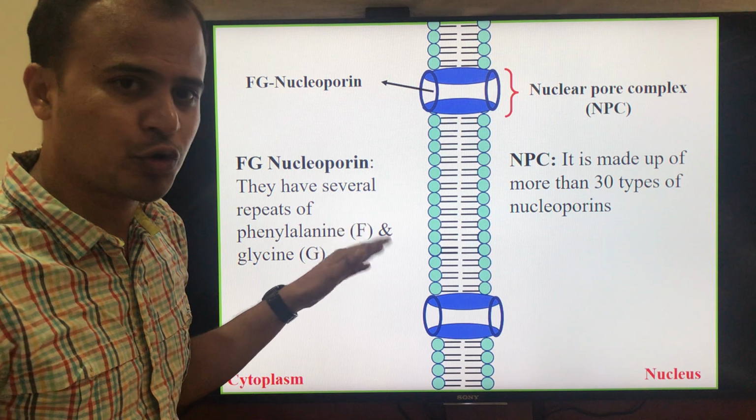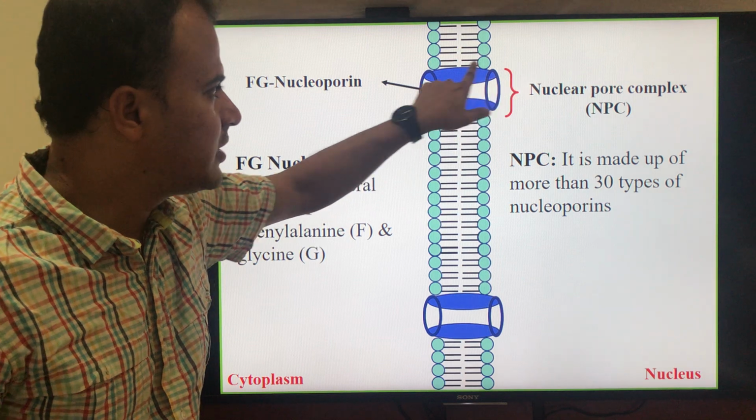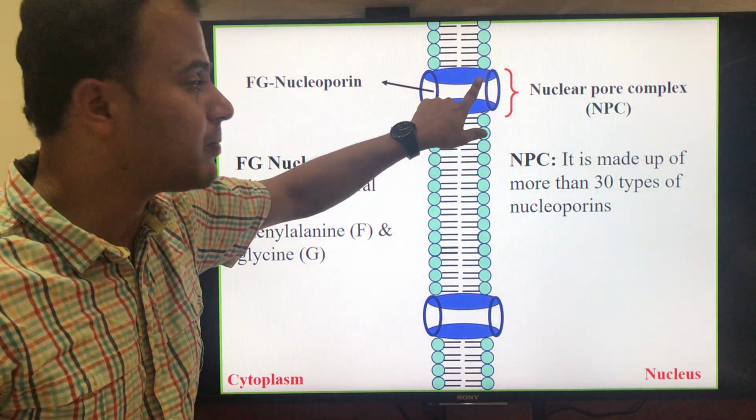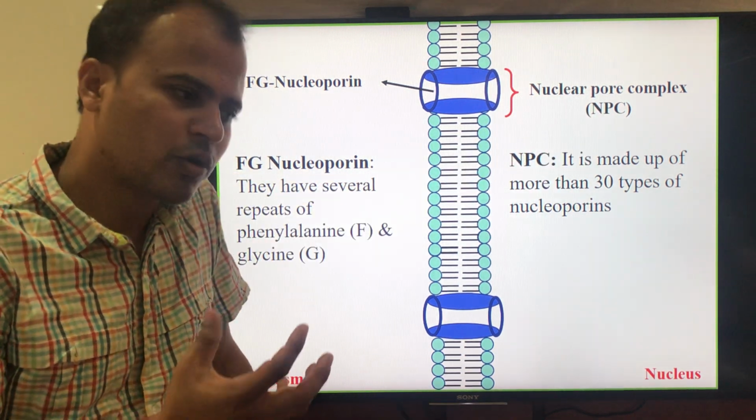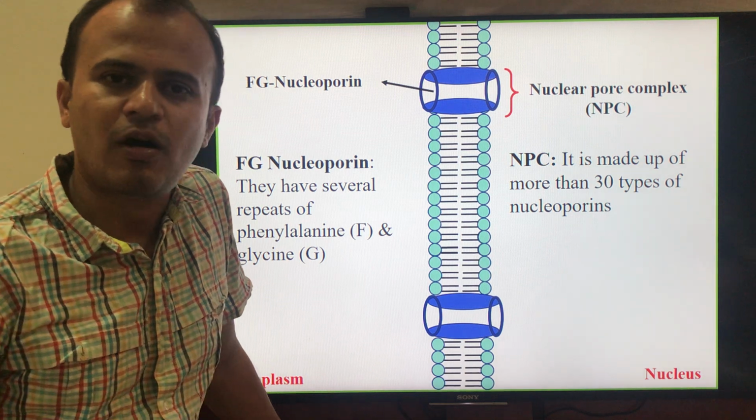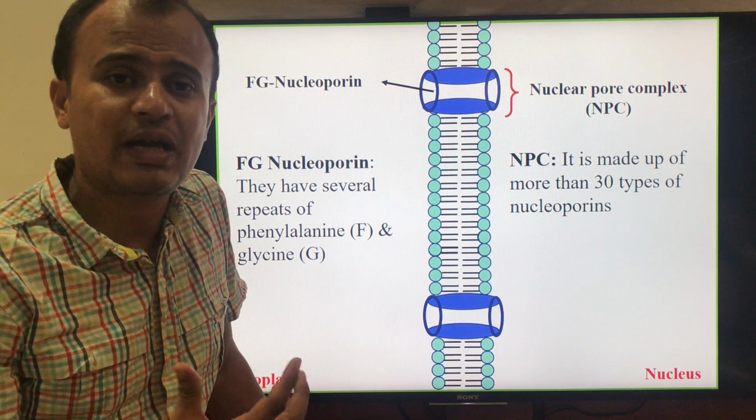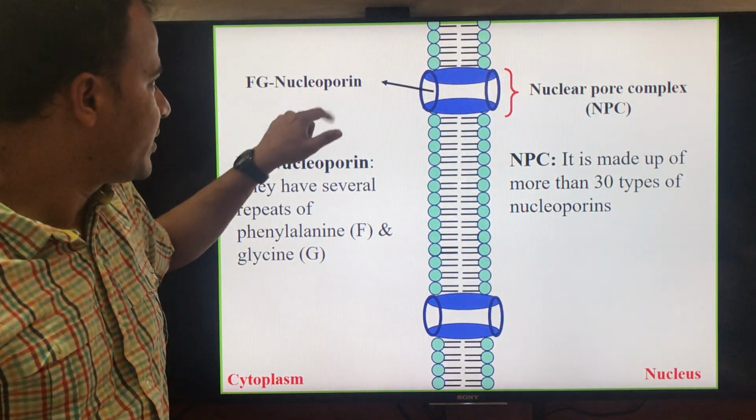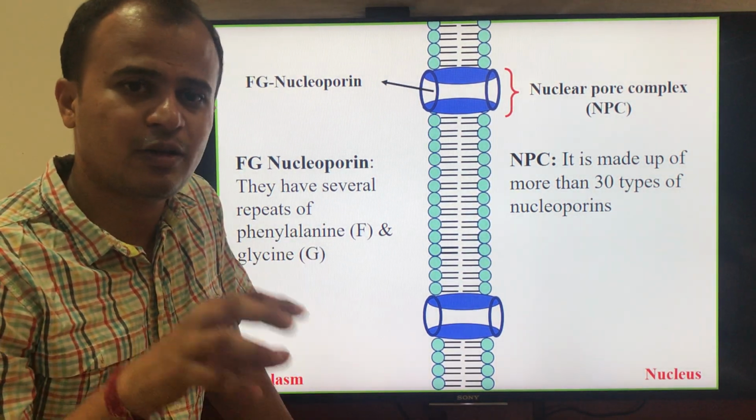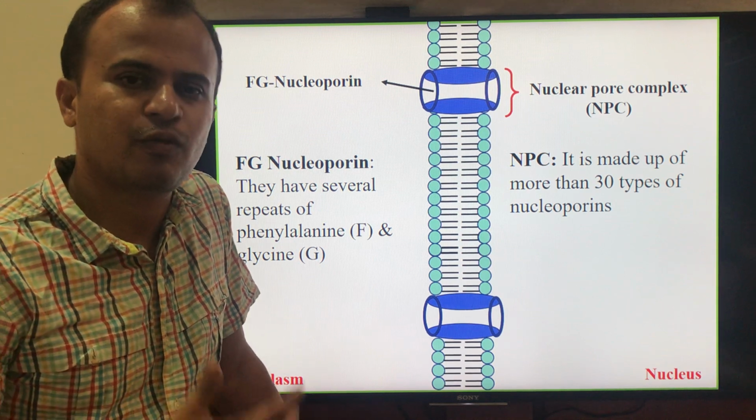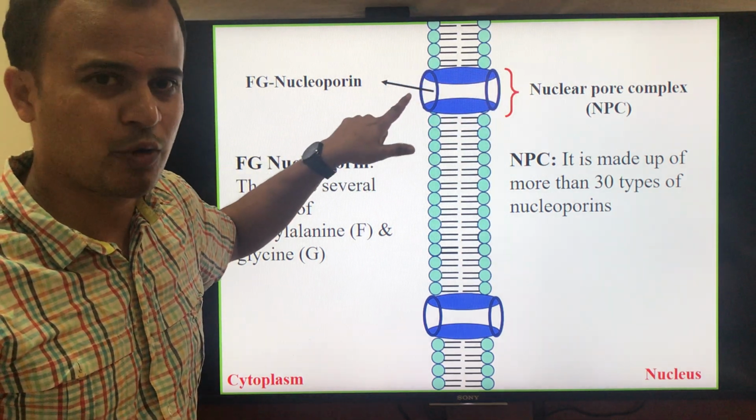These are the basics that you should know to understand the mechanism of transportation across this membrane. This huge protein complex is known as the nuclear pore complex. The nuclear pore complex is a huge machinery made up of a minimum of 30 different types of proteins called nucleoporins. Nucleoporins are the simpler units of the nuclear pore complex. Several types of nucleoporins put together form one nuclear pore complex.